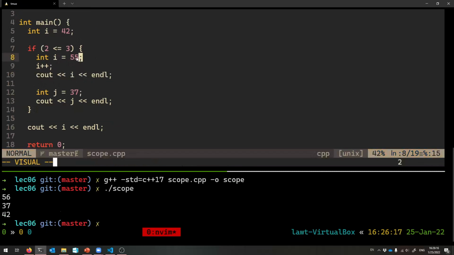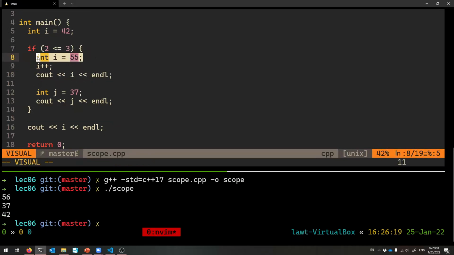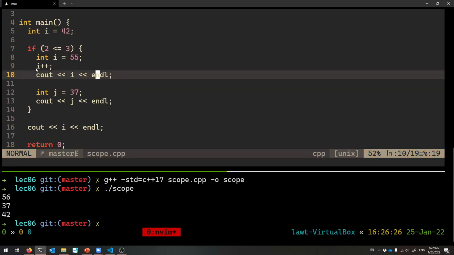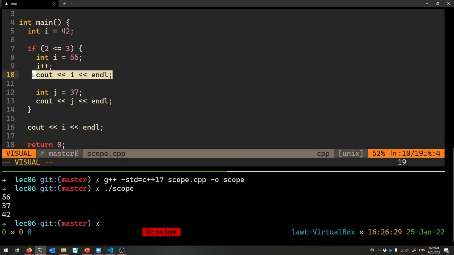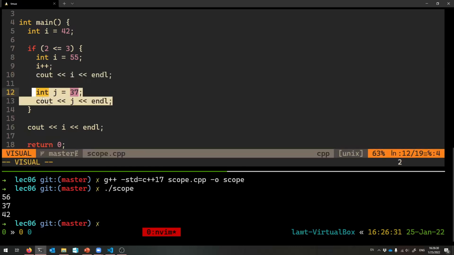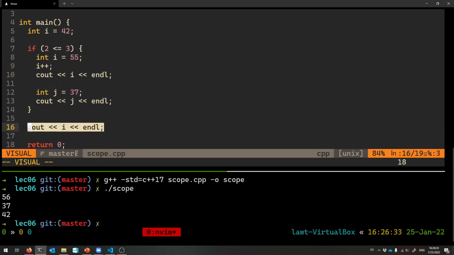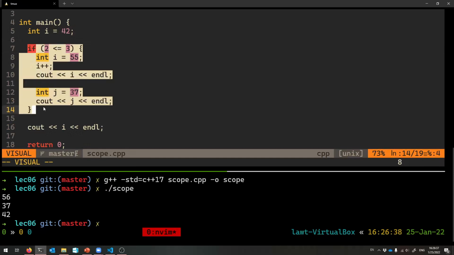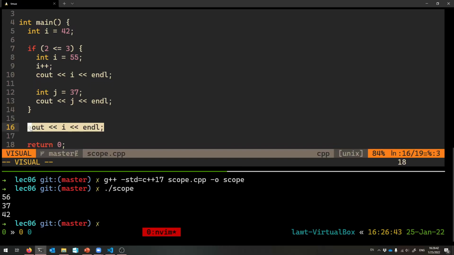56, because that's this I, right? It makes a brand new variable called I in this inner scope, in this inner curly brace. Same if this were a loop. It would have done the same thing. And I incremented it to 56, printed 56. And this is just printing 37, obviously, right? This I, though, is attached to this I. It does not know anything about this inner scope from this if statement, okay? So it's taken the old value, this original value of I. You see how that can mess up everything? So just never make a new variable with the name of an outer variable, and you'll never run into this